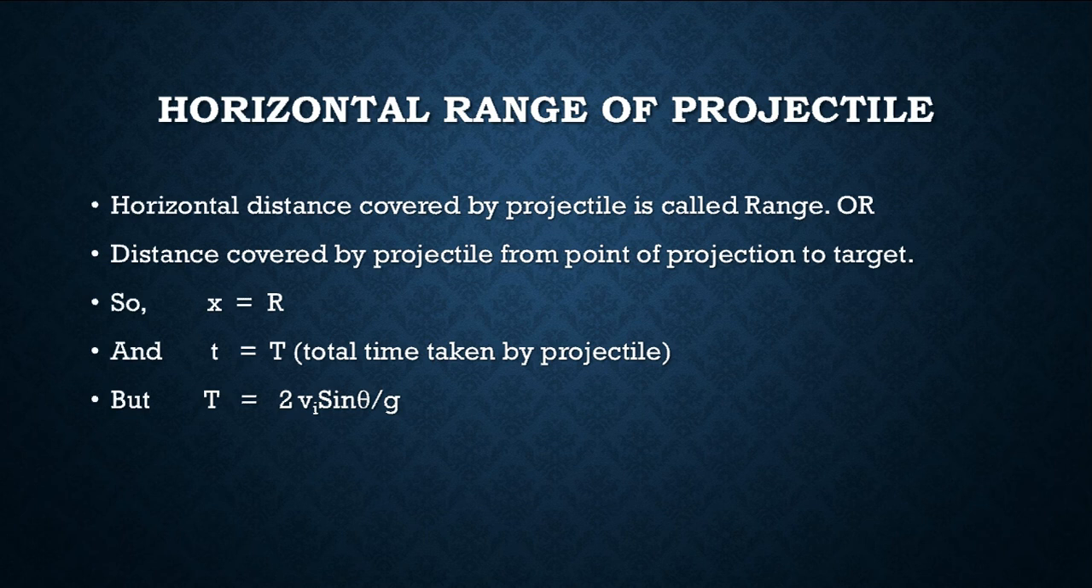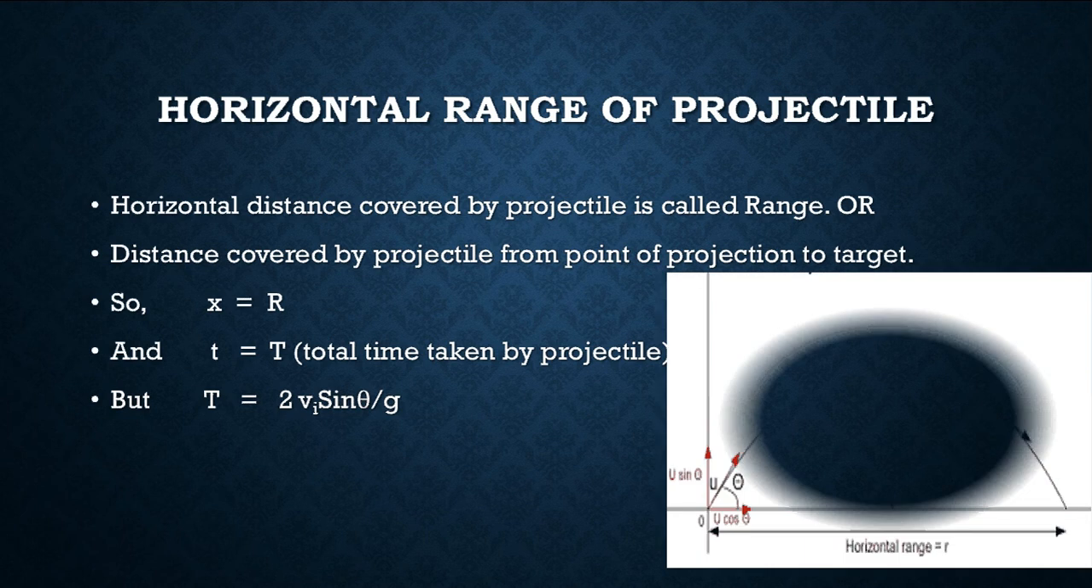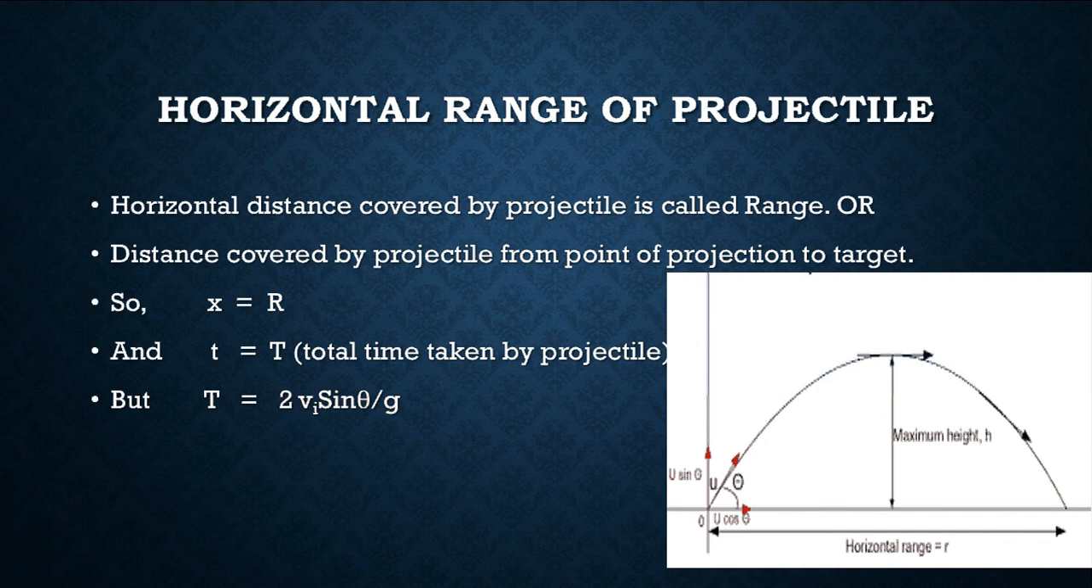As in the figure on the right-hand side of your screen, a body is projected with a velocity u, the initial velocity. It makes an angle theta with the horizontal. Dear students, keep in mind that velocity is a vector quantity, so we resolve the vector into two components: a horizontal component, vi cos theta, and a vertical component, vi sin theta. The body covers a horizontal range as well as a maximum height.